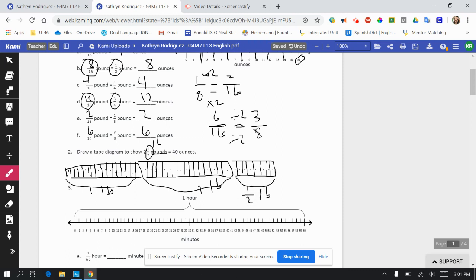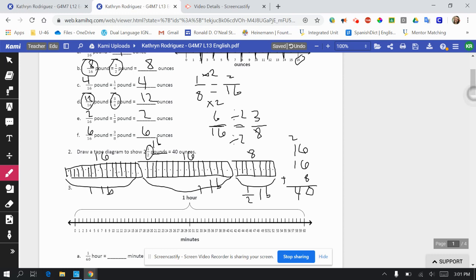So now I need to double check that this is 40. So here I had 16, I already checked that. Here I had 16, and here I had 8. I know because I already checked, okay? So when I add these up, 16 plus 16 plus 8, that is 40.